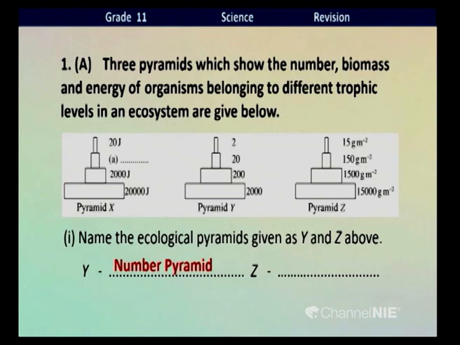And when you go to the Z pyramid, children, there is a value given as grams per square meter. When the value is given as grams per square meter, that is biomass. Normally the unit of biomass is given as grams per square meter. Therefore, this pyramid Z must be the biomass pyramid. Okay, right. Let's move to the next question.